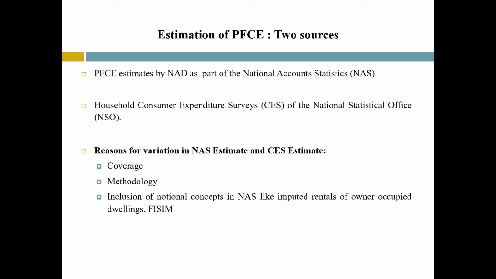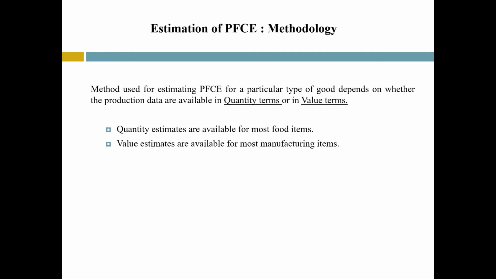Next, methodology. Methodology adopted for the two sources is also different. PFCE uses commodity flow method, whereas household consumption expenditure from Household Consumer Expenditure Survey is derived from sample survey. Next, FISIM is estimated as part of GVA estimation of banking and financial services, and it is allocated to various industries and is treated as intermediate consumption of industries and PFCE. The imputed rentals of owner-occupied buildings are also included in PFCE, and these two components are not included in the Household Consumer Expenditure Survey.